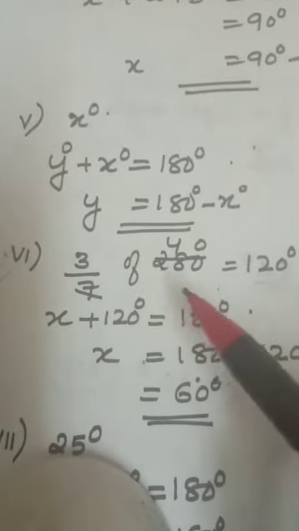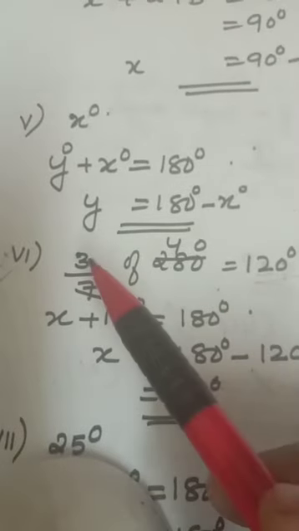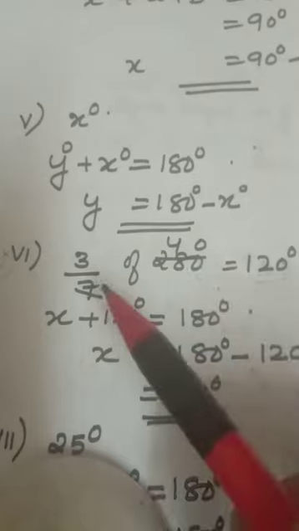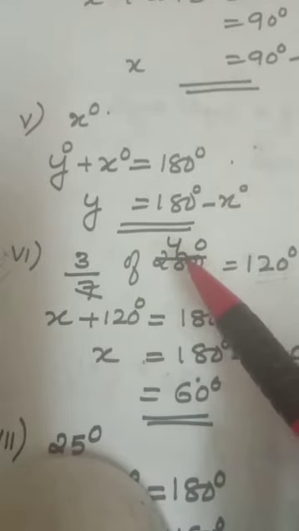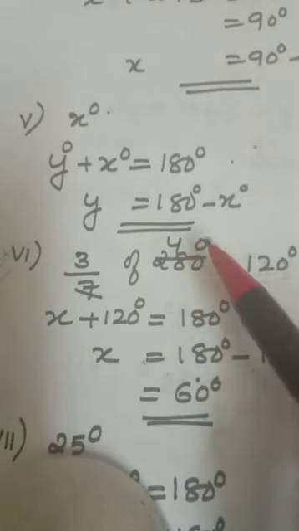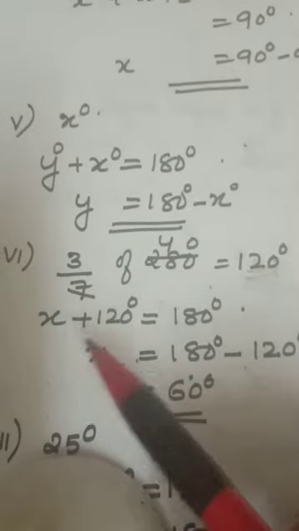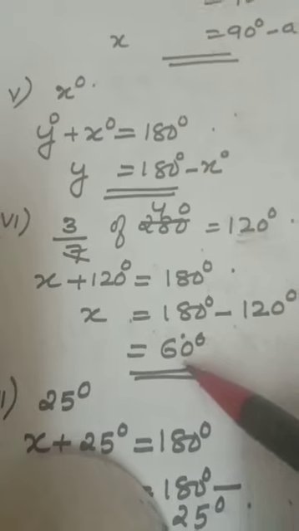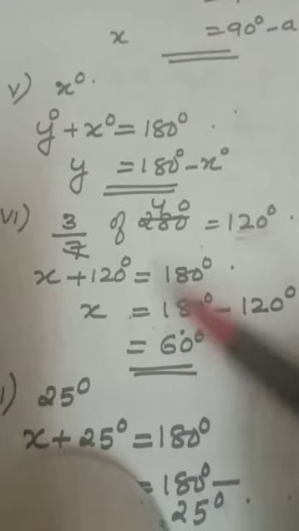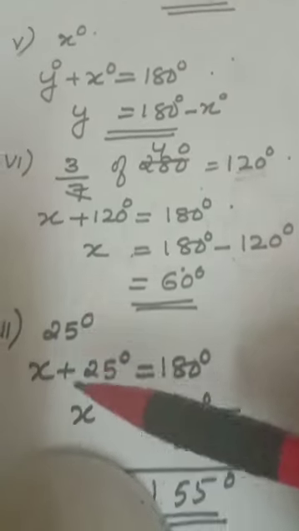Now 3/7 of 280. First you have to solve 3/7 of 280, meaning 7 and 280 cancel out, you will get 40. 40 into 3 is 120. 120 is the angle, and for the supplementary angle you have to subtract from 180. You will get a 60 degree answer. Step by step I am doing.